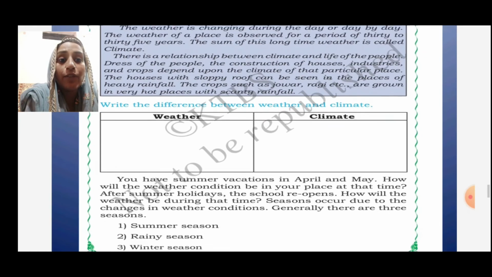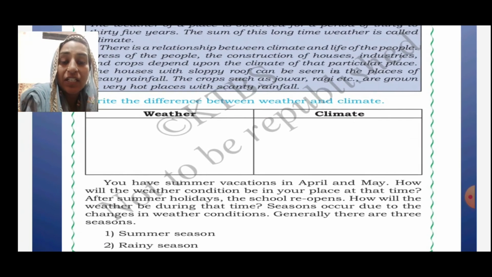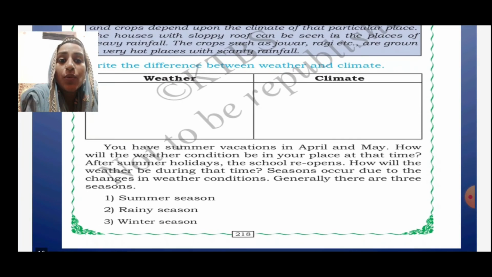Okay, you have to write the difference between weather and the climate. What is weather? The changing in condition is called as weather, and climate means what? Cold season, rainy season, summer season. This is your climate. Which is your climate now? Now it is winter season, right? This is your climate. You have summer vacation in April and May.